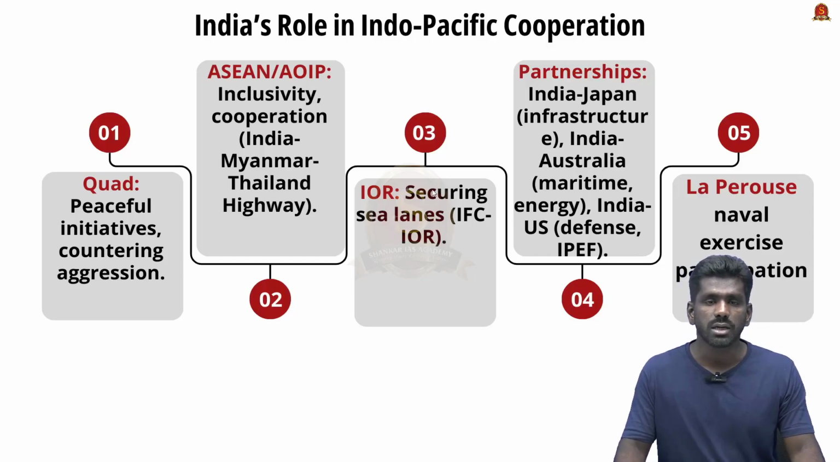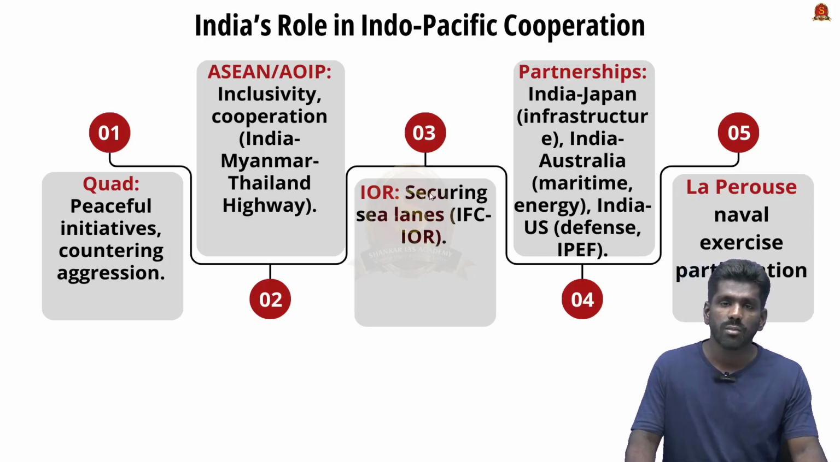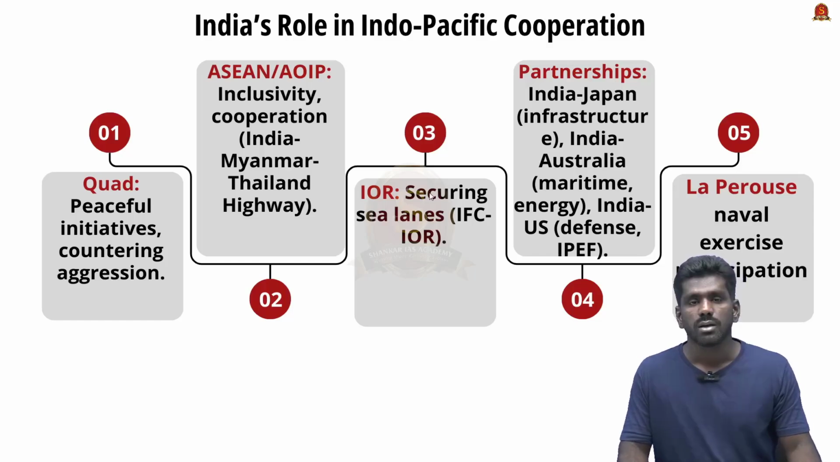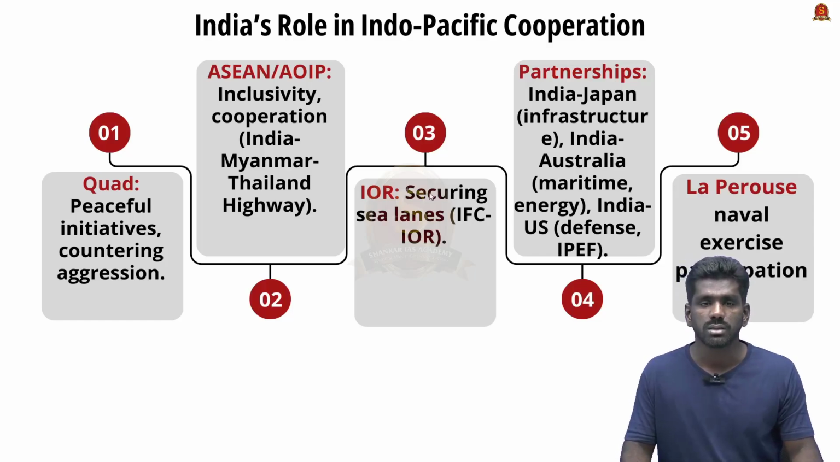Next is ASEAN and Indo-Pacific. India's cooperation in Indo-Pacific aligns with ASEAN's outlook on Indo-Pacific for inclusivity and cooperation. India is also involved in key projects like the India-Myanmar-Thailand Highway and Mekong-Ganga cooperation, which are all part of India's cooperation with the Indo-Pacific countries.